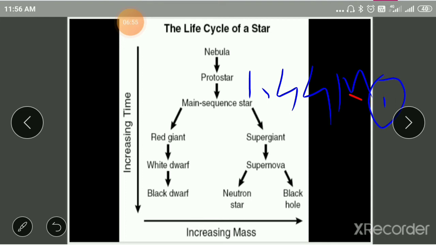So here, in the red giant stage, the hydrogen is completely converted into helium. This stage of a star has red color, large size, and more luminosity, and is called a red giant branch. As the core contracts, its temperature rises up to a value of 10 to the power of 8 K. At this temperature, helium burning starts, which occurs as a helium flash.